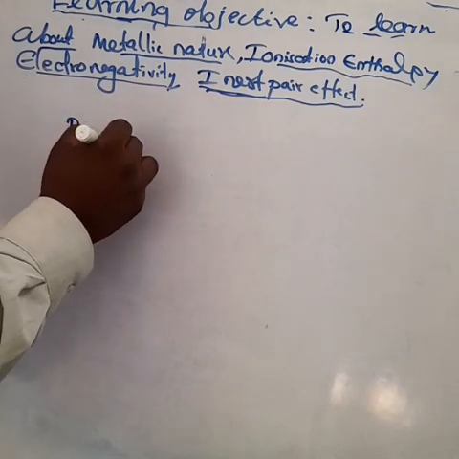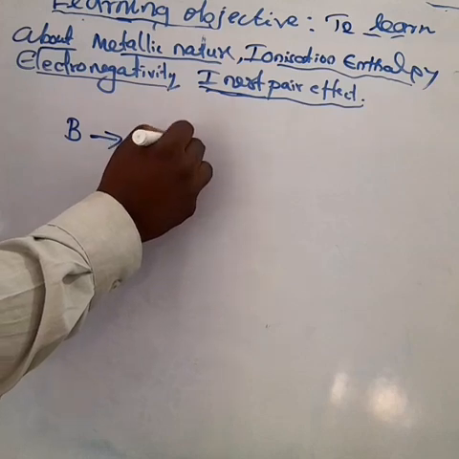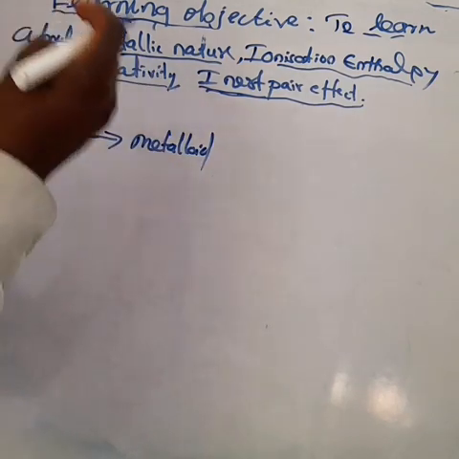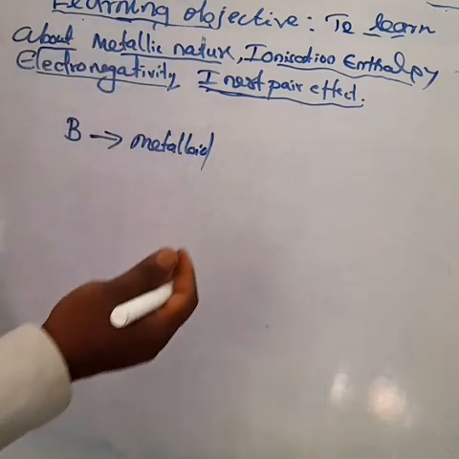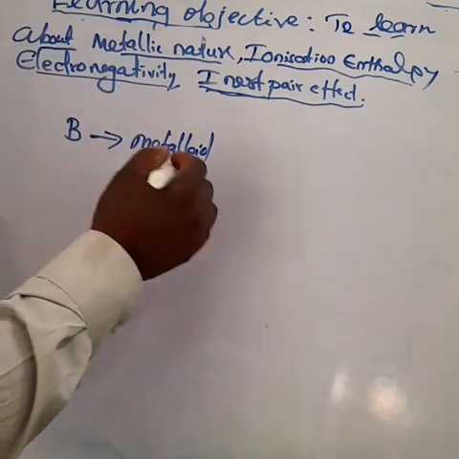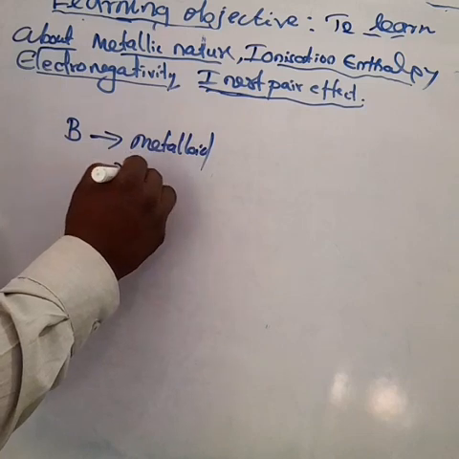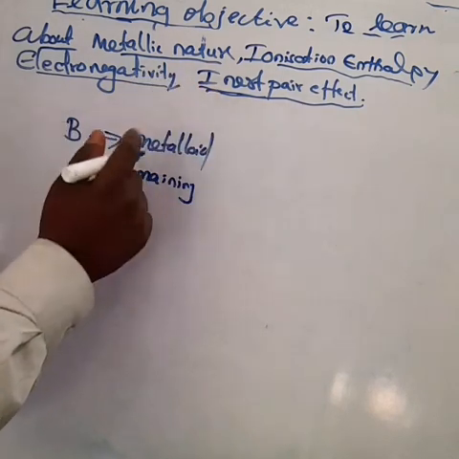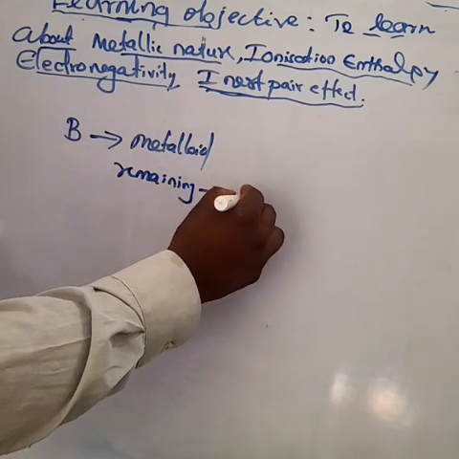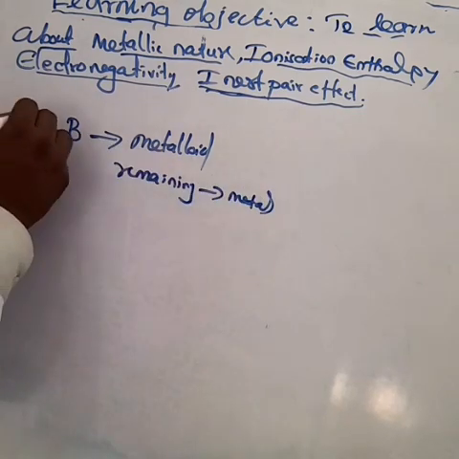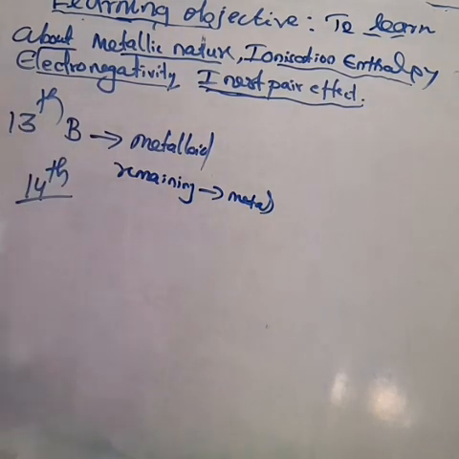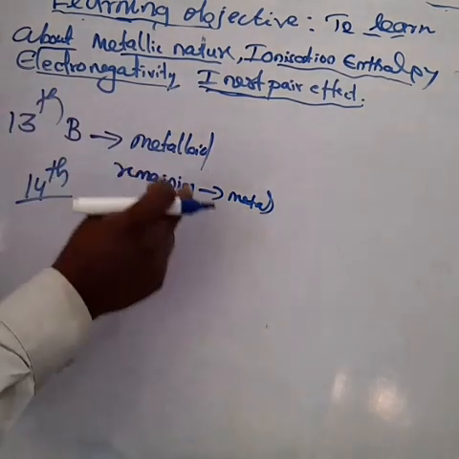Can you understand? What about the others? Aluminium, gallium, indium and thallium. These are all metals. So in the 13th group, only boron is a metalloid. The remaining are metals. Metalloids have properties intermediate between metals and non-metals.